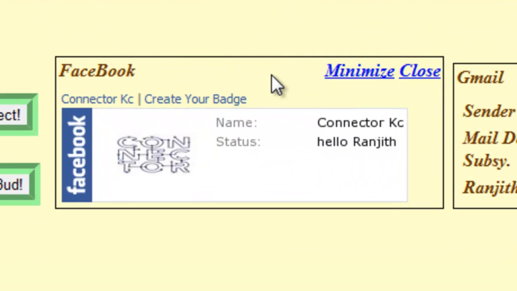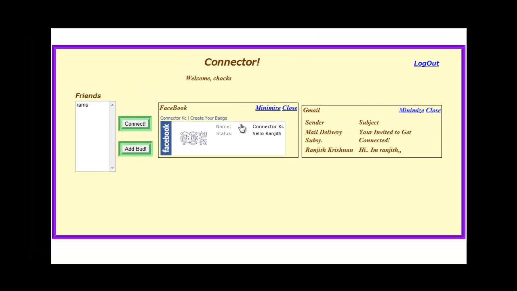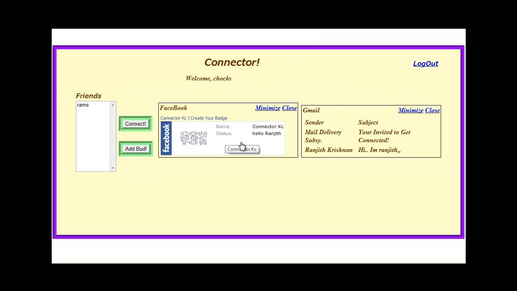Facebook integration. The user's Facebook status and other feeds are presented in a widget in the main page. Facebook is integrated by using the Facebook Batch API provided by the Facebook developer team.